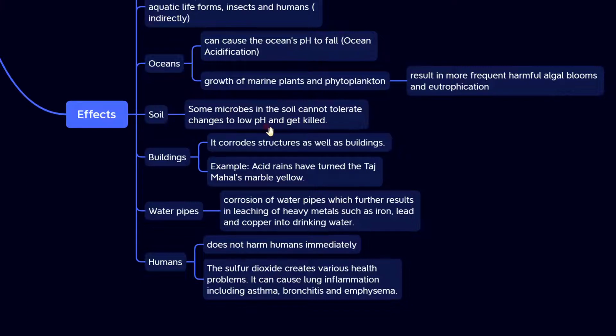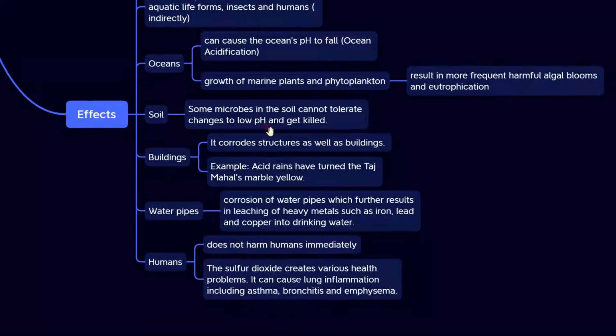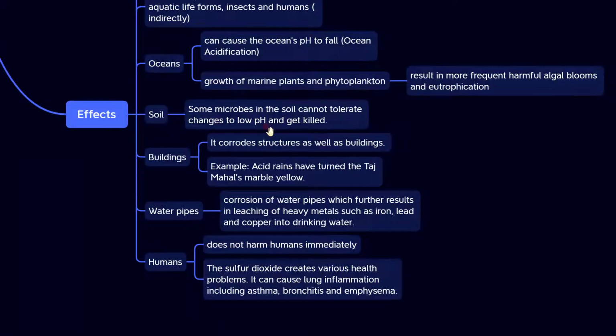ఎందుకని ఇది బెస్ట్ ఎగ్జాంపుల్ అంటే it is in Agra near Delhi, a very highly populated area. Many industries are there in and around the outskirts of Delhi. So huge chances of emission of sulfur dioxide and nitrogen oxides. So that is how acid rain forms and happens there, and that is how it corrodes the structures and buildings. And the Taj Mahal would be the best example.